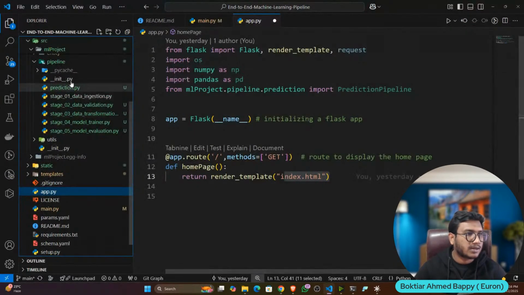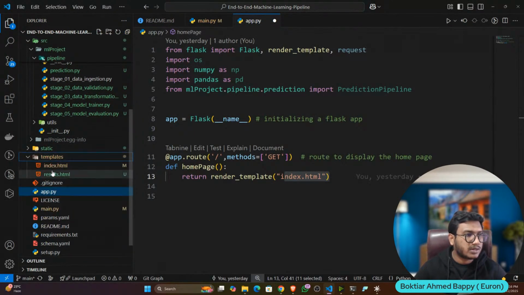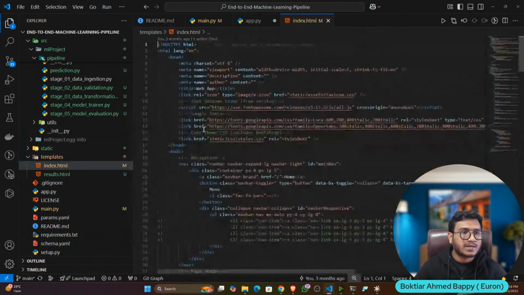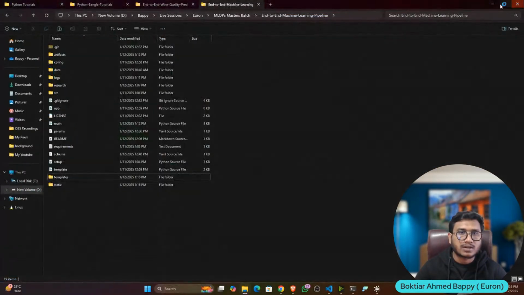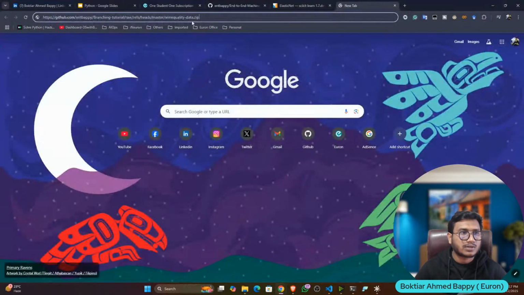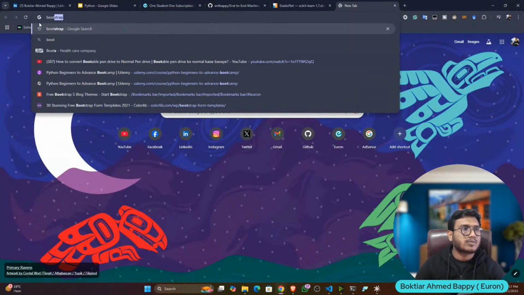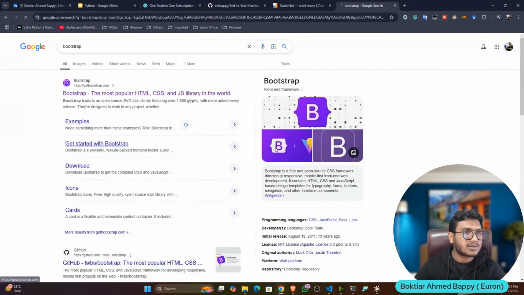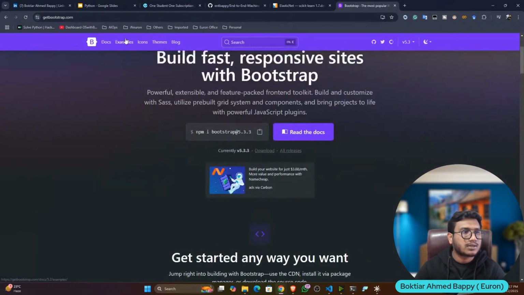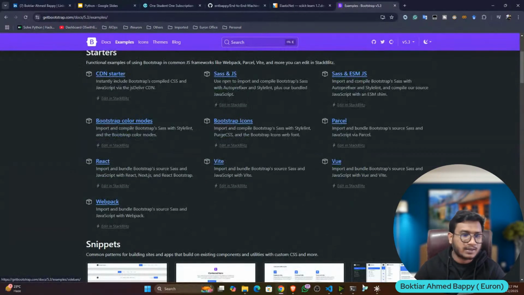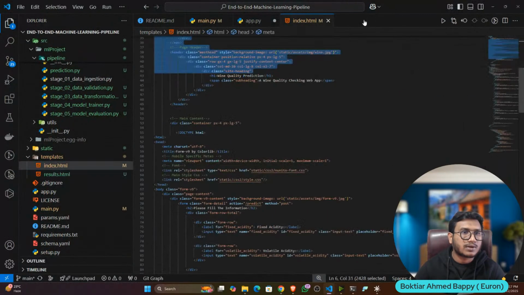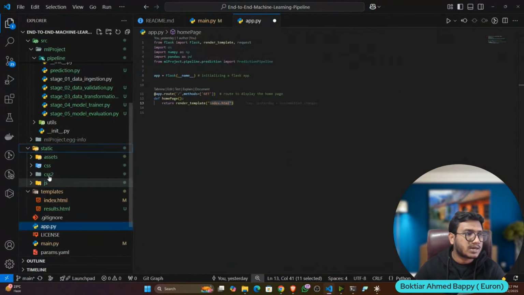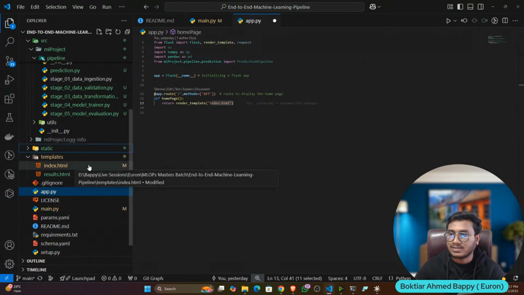Okay. Now you can see this is the HTML code. Okay, I have generated it with the help of ChatGPT. And again, there is a website called Bootstrap. From there also you can download Bootstrap. Here also you will be getting different templates. Okay, you can use them. You just need to modify. So I already did it, and this is the result page. Okay, and in the static folder I have some CSS code. Okay, like style.css. Okay, these are the things I have in the static folder.